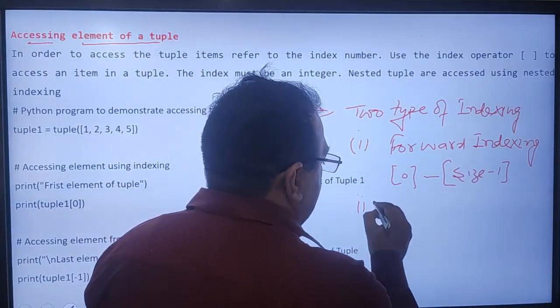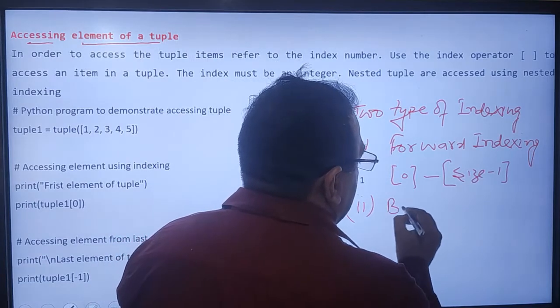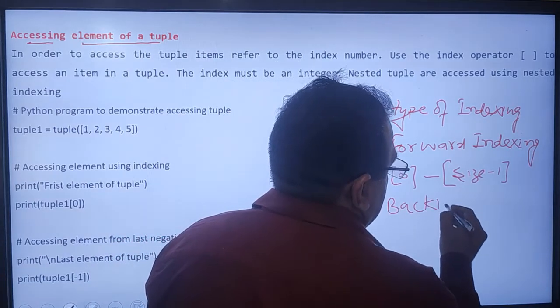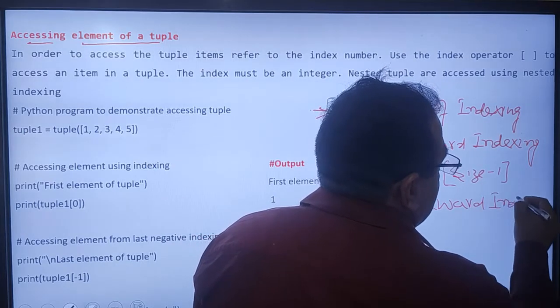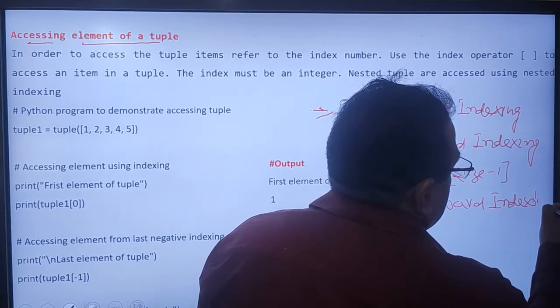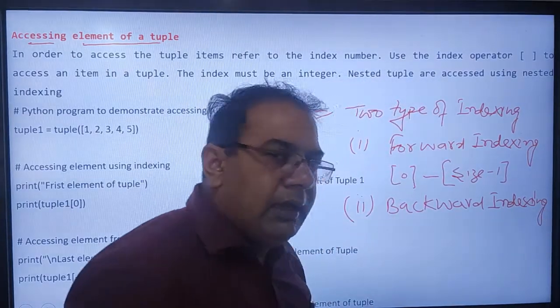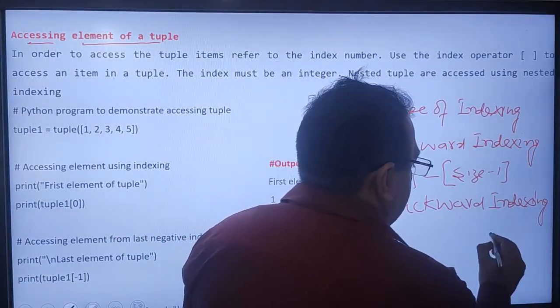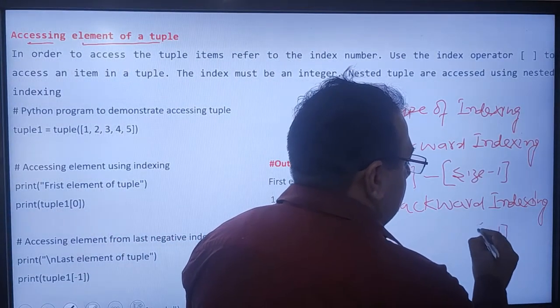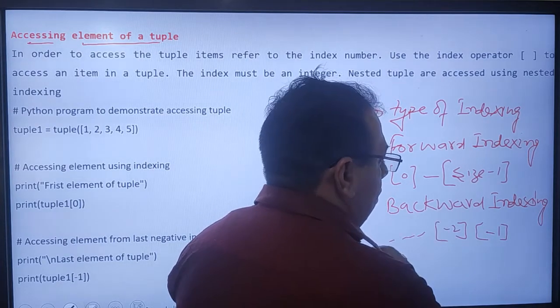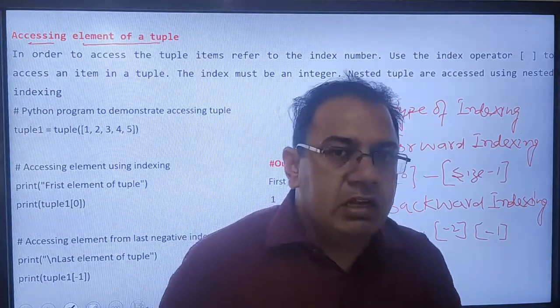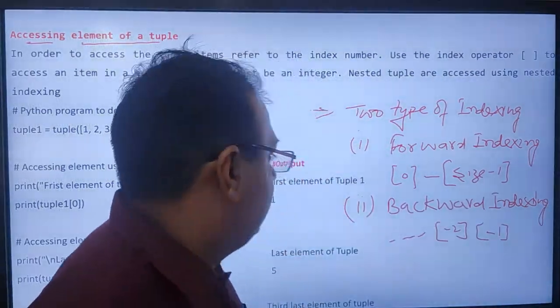Second, I have backward indexing. In backward indexing, the indexing starts from -1, -2 and so on, and it starts from the right side.